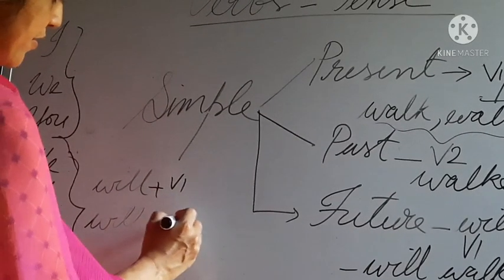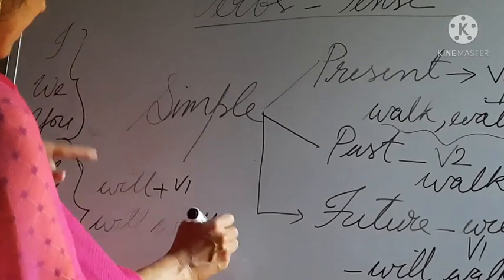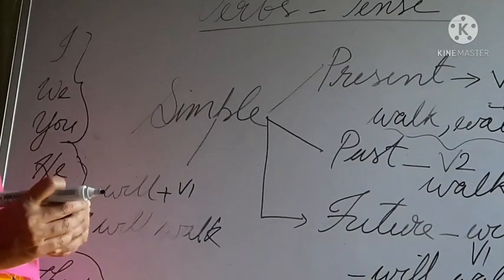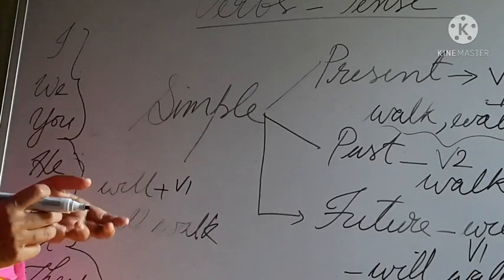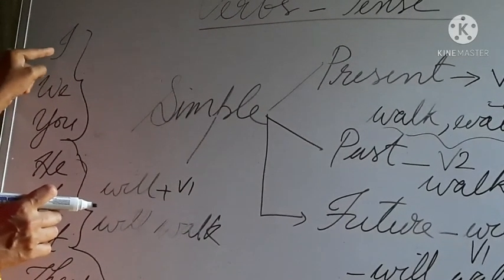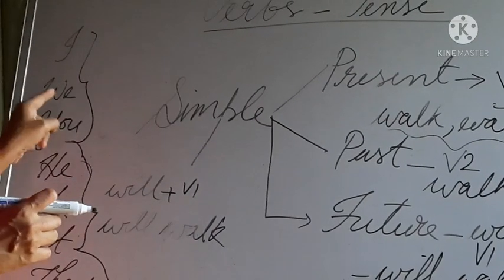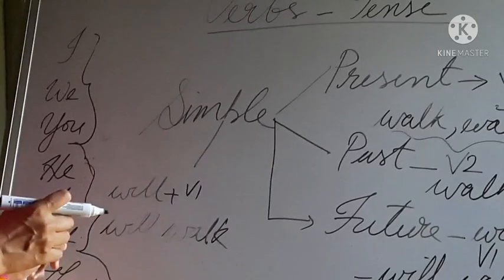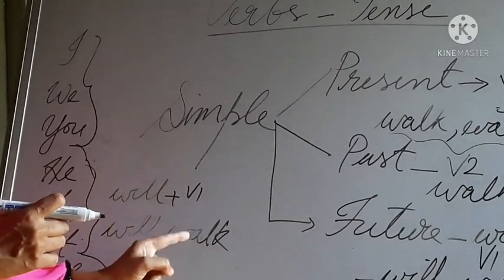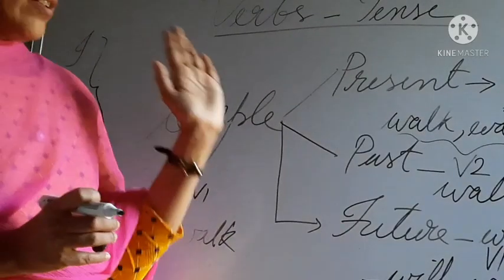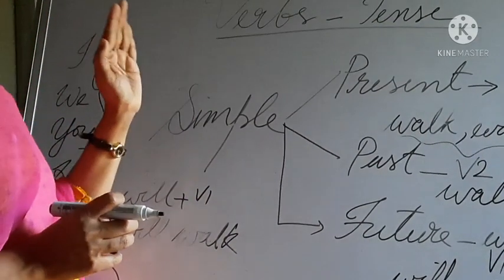You can also use shall with I and we. Other cases also you can use shall, but that we can discuss later. So example, I will walk, we will walk, you will walk, he will walk, she will walk, it will walk, and they will walk. So you have to think about this very much.